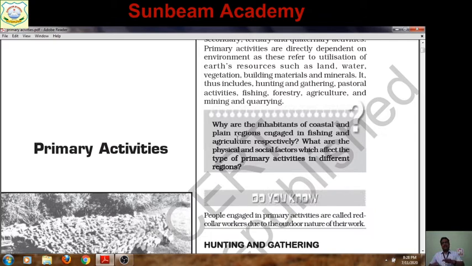They clear a patch of forest upland, and after clearing the patch, they do agriculture for 2 or 3 years. When they see the soil is losing its fertility, they leave the place and do the same activity in some other part of the forest. That is ecologically not good. Now it is almost banned in our country, but still some communities in Meghalaya and Nagaland are engaged in this.